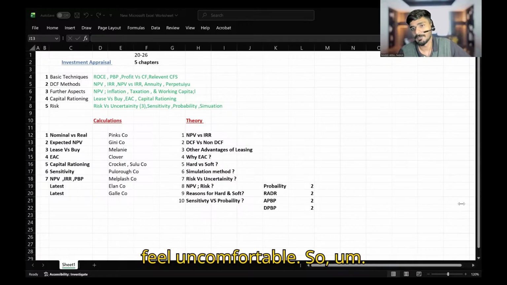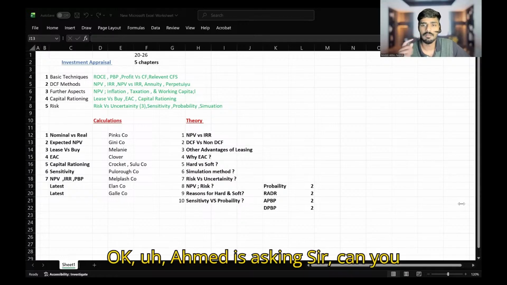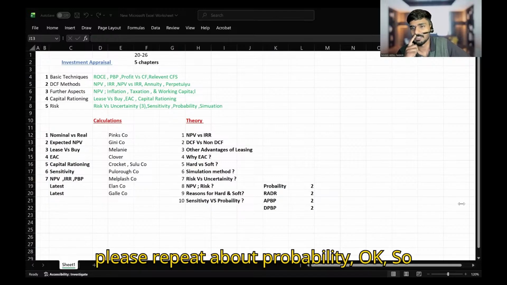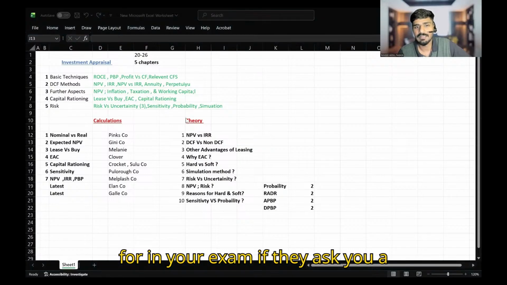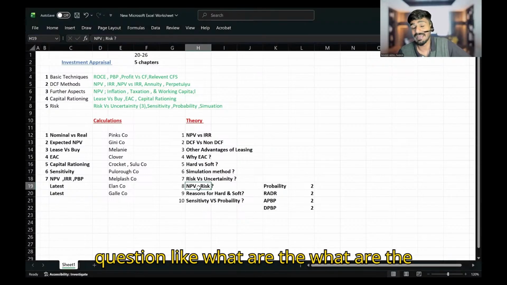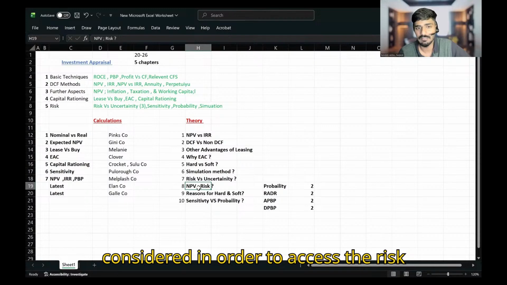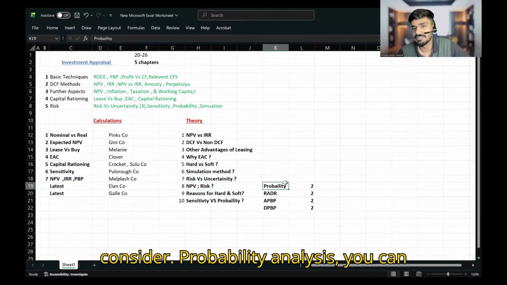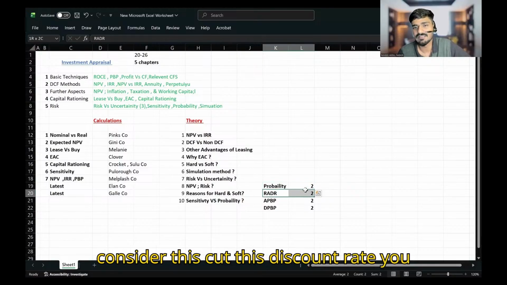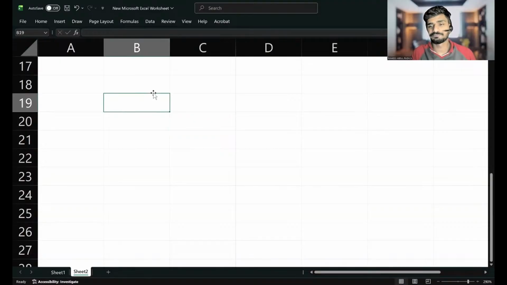Ahmad is asking, sir, can you please repeat about probability? Okay, so in your exam, if they ask you a question like, what are the different aspects that should be considered in order to assess the risk involved in NPV calculation, you can consider probability analysis. You can consider risk adjusted discount rate. You can consider adjusted payback period. You can consider discounted payback period. All four methods you can consider.